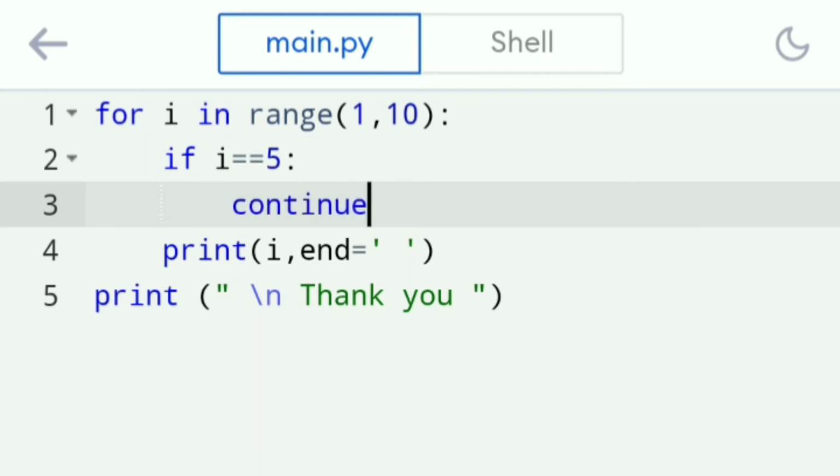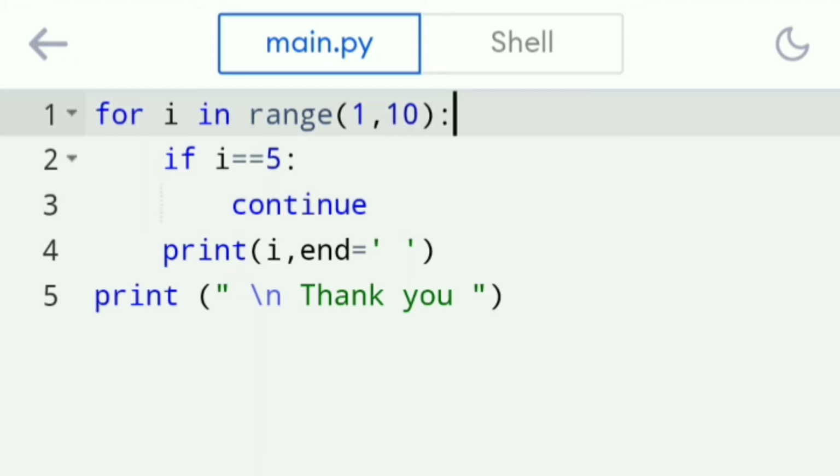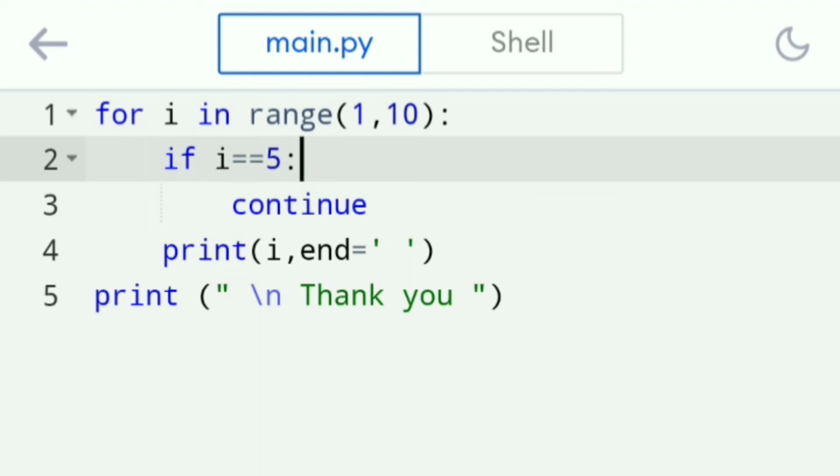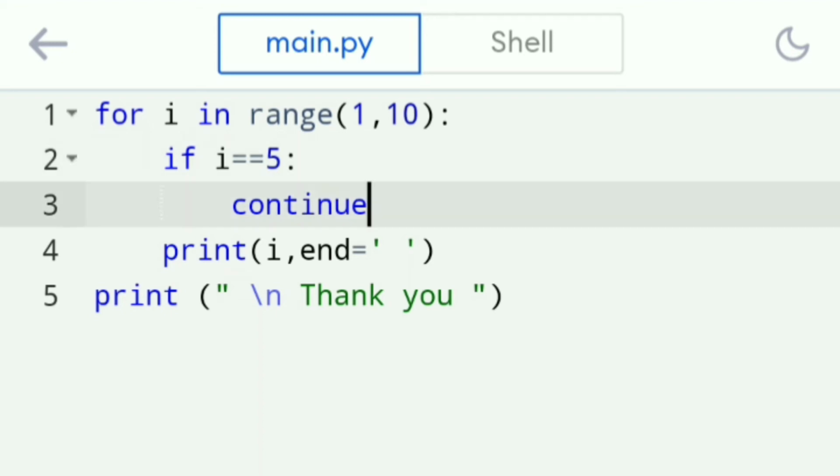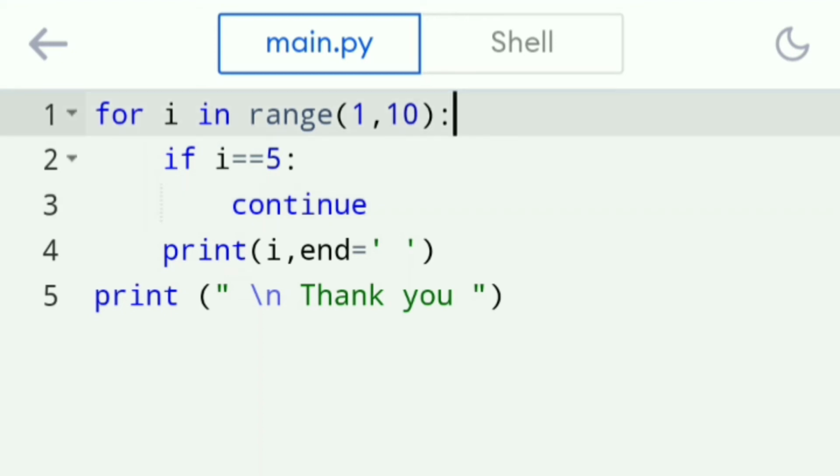Now what happens here? Let me explain what the procedure will be. Again, the for loop is going to work 9 times, and here we do have the condition if i equal to 5. We know that the fifth time the condition will be true. So what happens? The continue keyword will be executed. The meaning of continue is that it will go back to the loop again and continue from the beginning.